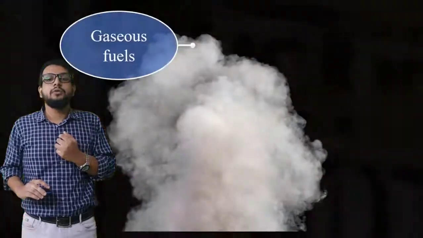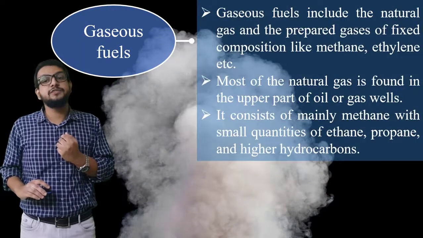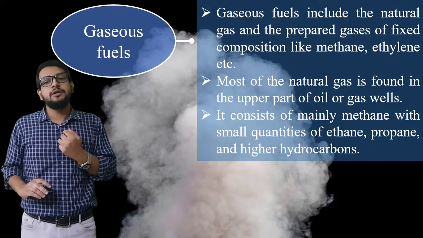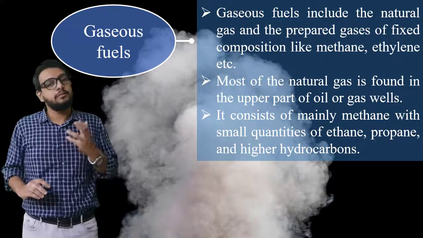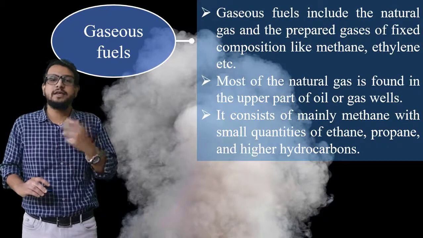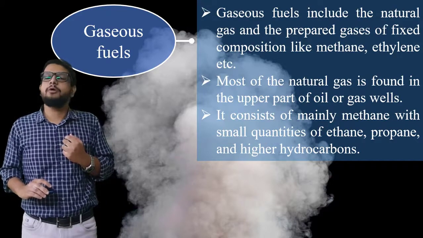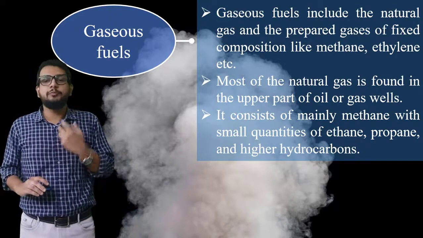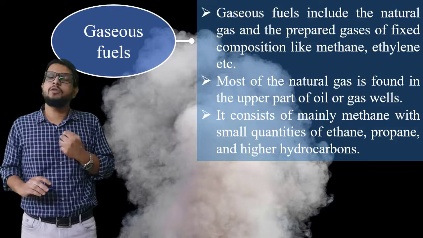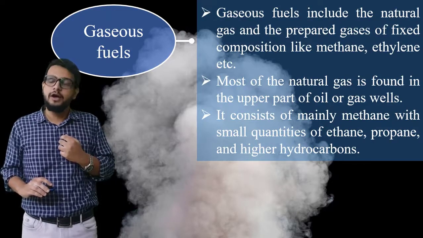Okay. Now next we need to see gaseous fuels. So gaseous fuel includes natural gas, and prepared gases of fixed composition like methane, ethylene, that is ethane, etc. Most of the natural gas is found in the upper part of oil or gas wells. It consists of mainly methane with small quantities of ethane, propane and higher hydrocarbons.